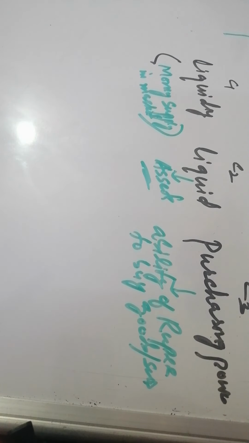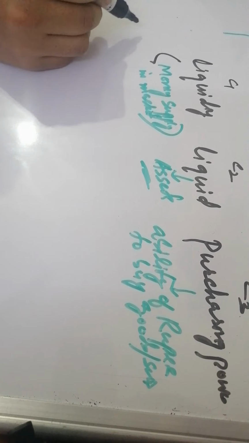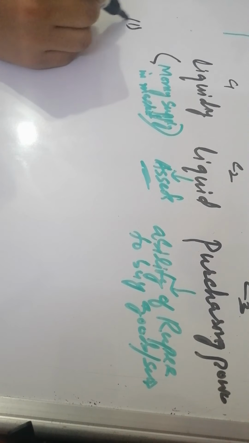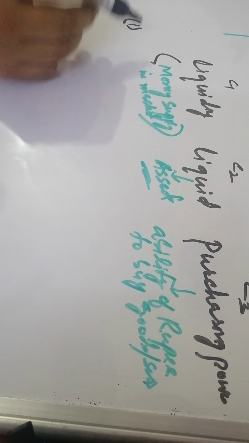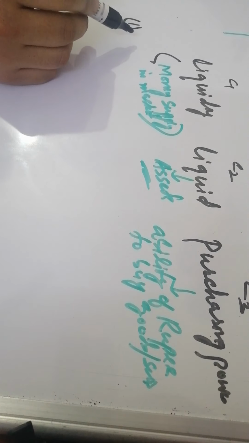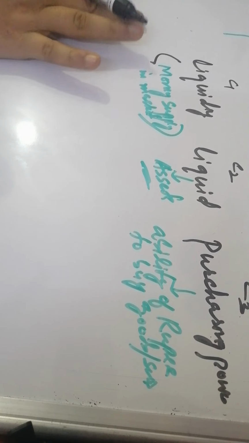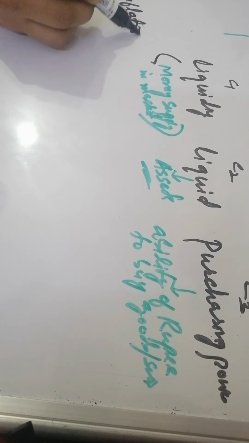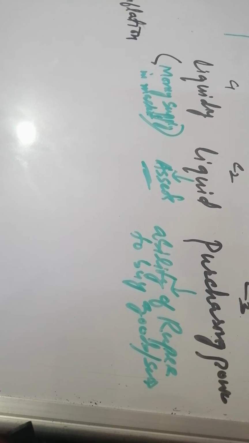This is the column. Now in rows, in first row we will write about inflation.